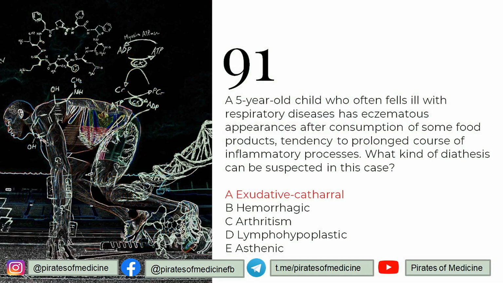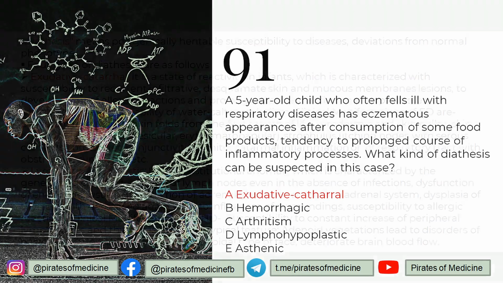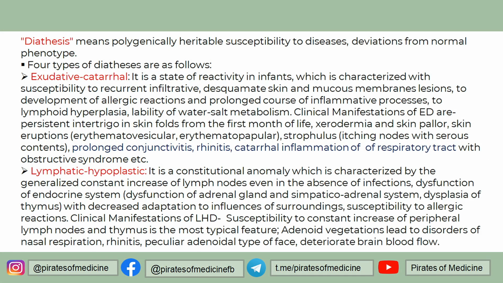So, the 91st question is that a 5-year-old child who often falls ill with respiratory diseases has eczematous appearances after consumption of some food products, tendency to prolonged course of inflammatory processes. What kind of diathesis can be suspected in this case? Now, first of all, to understand this, let's talk about what diathesis is. Diathesis means a susceptibility or a predisposition to something.